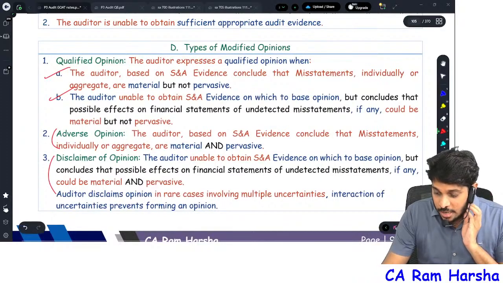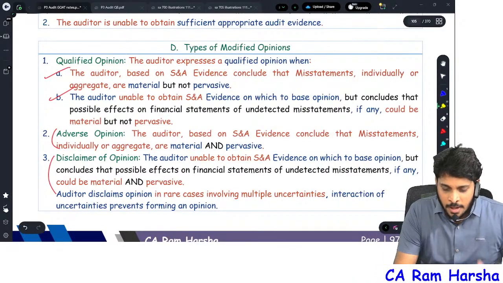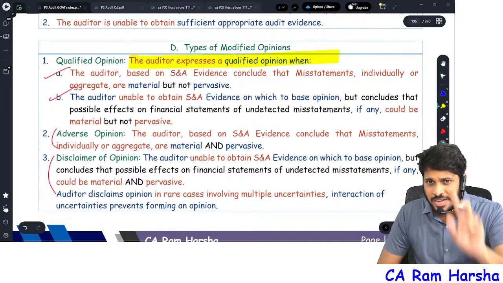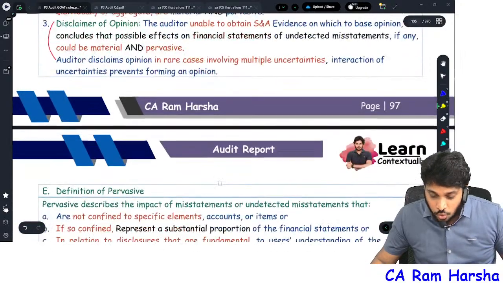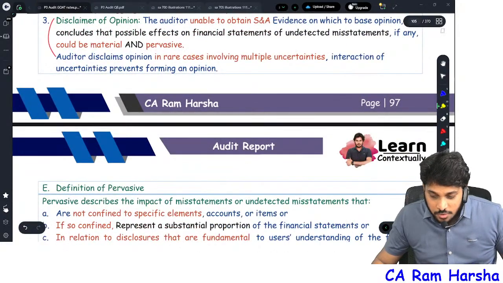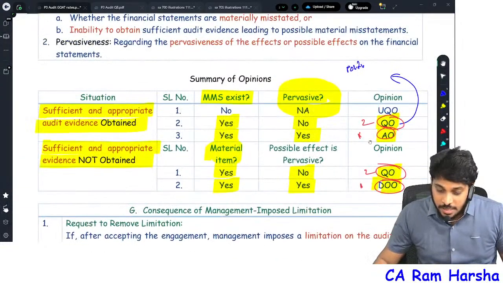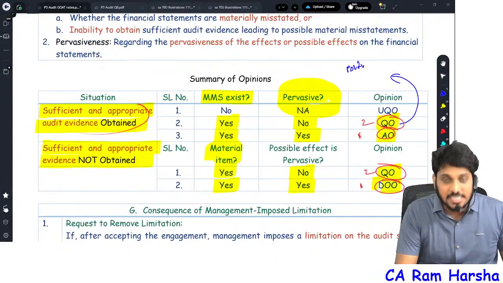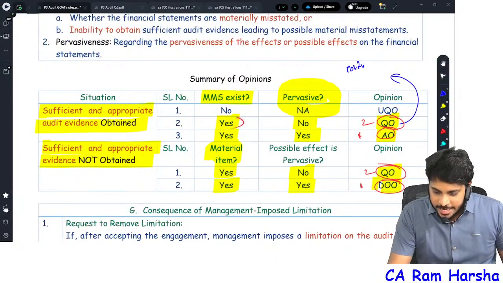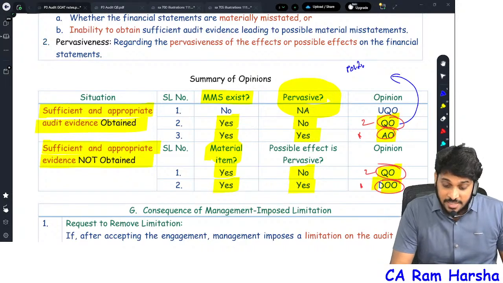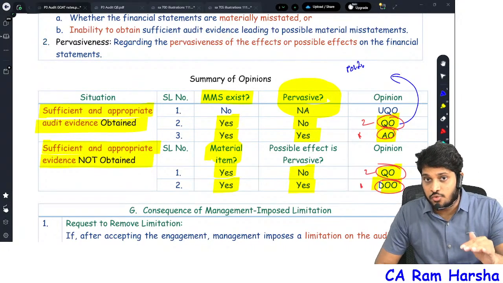Now let us look at when a qualified opinion will be given by us. The auditor will express a qualified opinion when, as we already saw in the table, one scenario is: evidence is there, a mistake is found, material but not pervasive. Another scenario where we give qualified opinion is the next one.